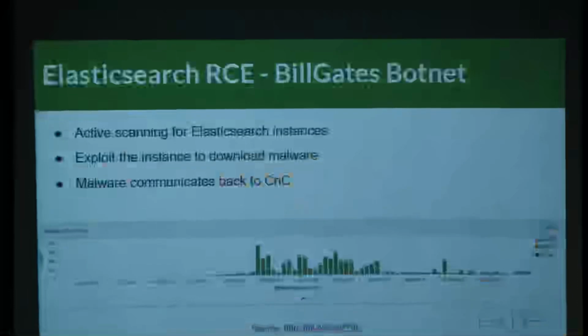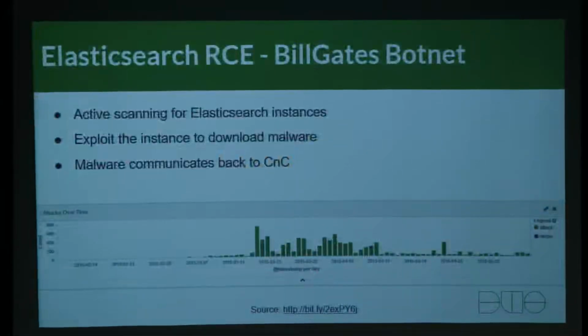So we talk about it being actively scanned and exploited. This is an example, and this is where Elastic Honey comes into play. As soon as I found out what was going on, I built this honeypot to measure how much this is being exploited, and it turned out it was quite a bit. There were a lot of actors trying to exploit the device, downloading generic malware that communicates back to a CNC. It's just your standard IRC kind of stuff. But they had tens of thousands, if not hundreds of thousands of nodes actively reporting to them at any given time. This is because no one really knew to upgrade. It wasn't really made known that this is an issue.